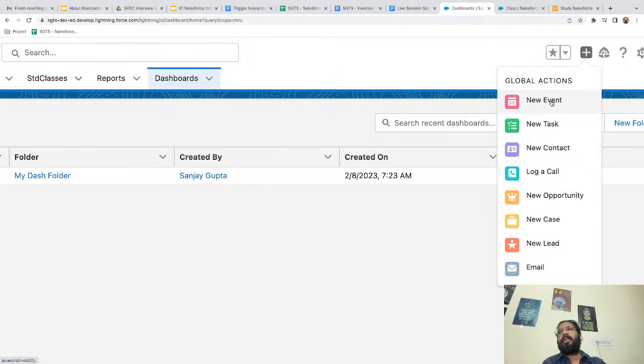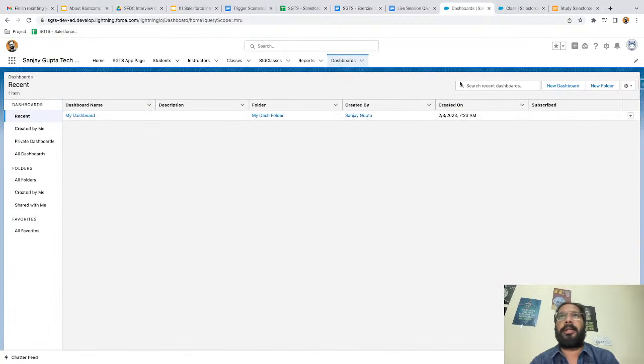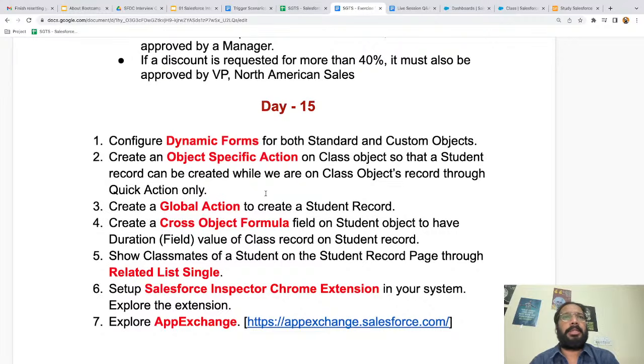Now, if you want to create a new student record through this global action, how we can do that? Here you can see the requirement is also mentioned. Number 2, I already demoed. After the session, it will be your responsibility to complete this. If you get stuck, you can just see the recording. Next is create a global action to create student record.